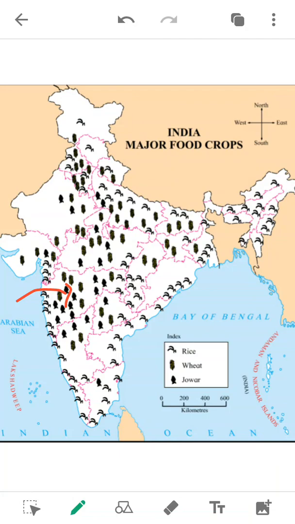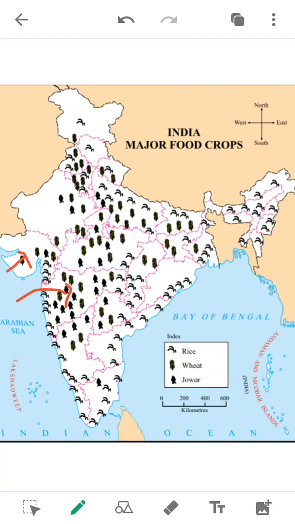Now see, our Maharashtra, and see Gujarat. This is Gujarat. Now what is grown more in Gujarat? Wheat is grown more in Gujarat, while jawar is grown less in Gujarat. So the weather in Gujarat is suitable for wheat, while the weather in Maharashtra is suitable for wheat also and for jowar also.